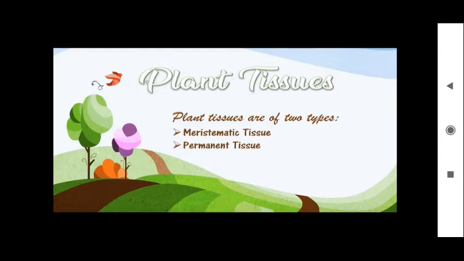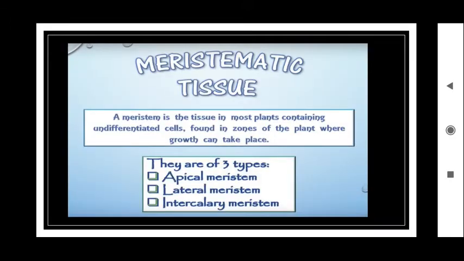Plant tissues, once again, there are two types. One is meristematic tissue, another one is permanent tissue. First, let us move to the meristematic tissue. Meristem is a tissue in most plants containing undifferentiated cells and found in the zones of the plant where growth has to take place. These tissues are mainly meant for the growth of the plants. There are three types of meristematic tissues: apical meristem, intercalary meristem, and lateral meristem.